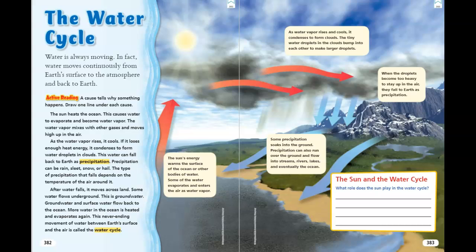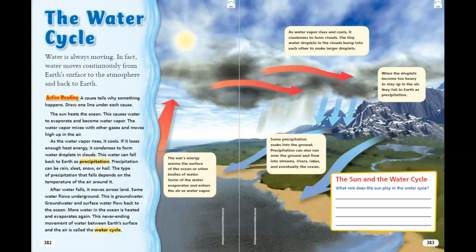The water cycle. Water is always moving. In fact, water moves continuously from Earth's surface to the atmosphere and back to Earth. The sun heats the ocean. This causes water to evaporate and become water vapor. The water vapor mixes with other gases and moves high up in the air. As the water vapor rises, it cools. If it loses enough heat energy, it condenses to form water droplets in clouds.